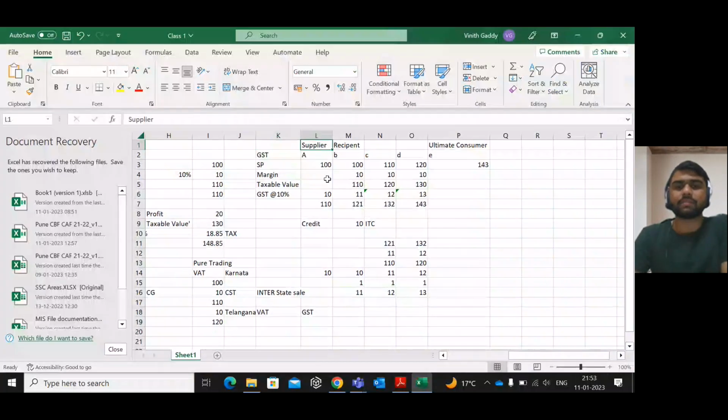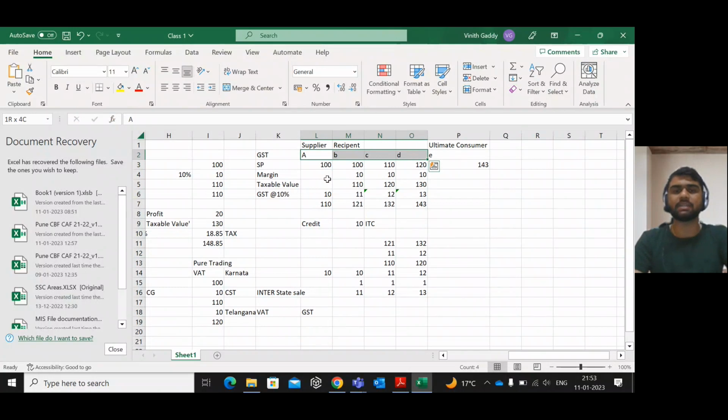There are suppliers A, B, C, D. Assume A, B, C, D are registered persons. Registered persons means they are registered under GST, and C is the ultimate consumer. Now, A is the manufacturer and supplier.